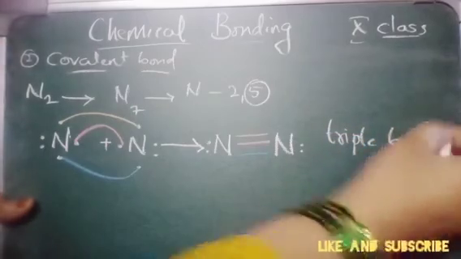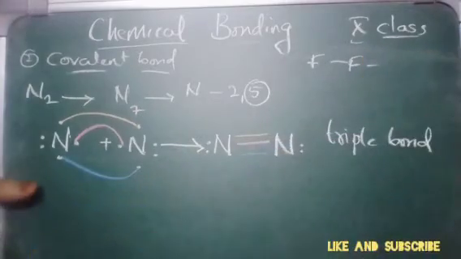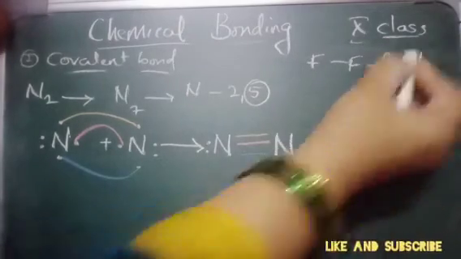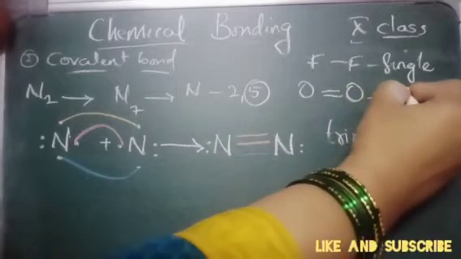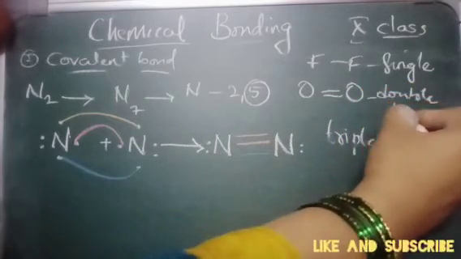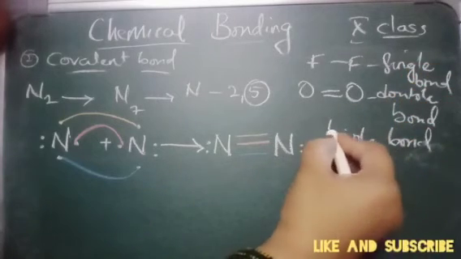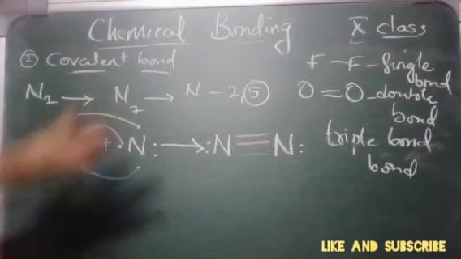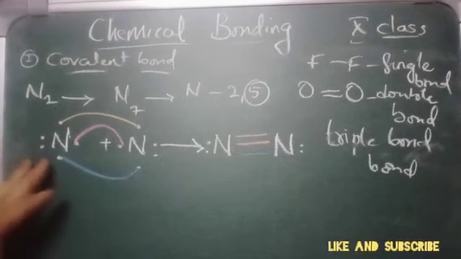Before, we have seen the fluorine-fluorine bond. This is simply called a single bond. And when you have seen oxygen, this is called a double bond. So single bond, double bond, and this one is called a triple bond. So I hope this is clear, children.